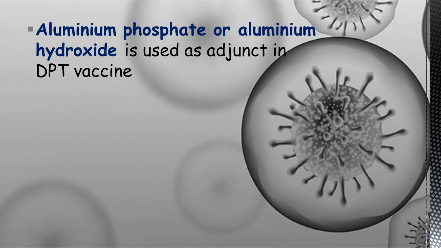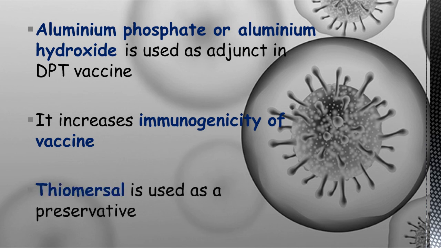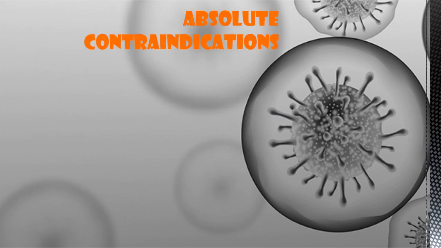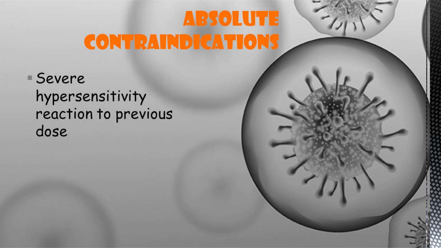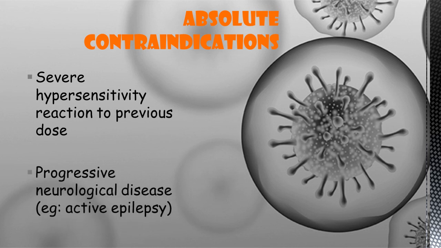Here aluminum phosphate or aluminum hydroxide is used as an adjuvant in DPT vaccine and it increases the immunogenicity of the vaccine. Here thiomersal is used as a preservative in case of DPT vaccine. Let's see regarding the absolute contraindications. First one is severe hypersensitivity reaction to a previous dose. Then in case of progressive neurological diseases, mainly active epilepsy, we should not give this vaccine.